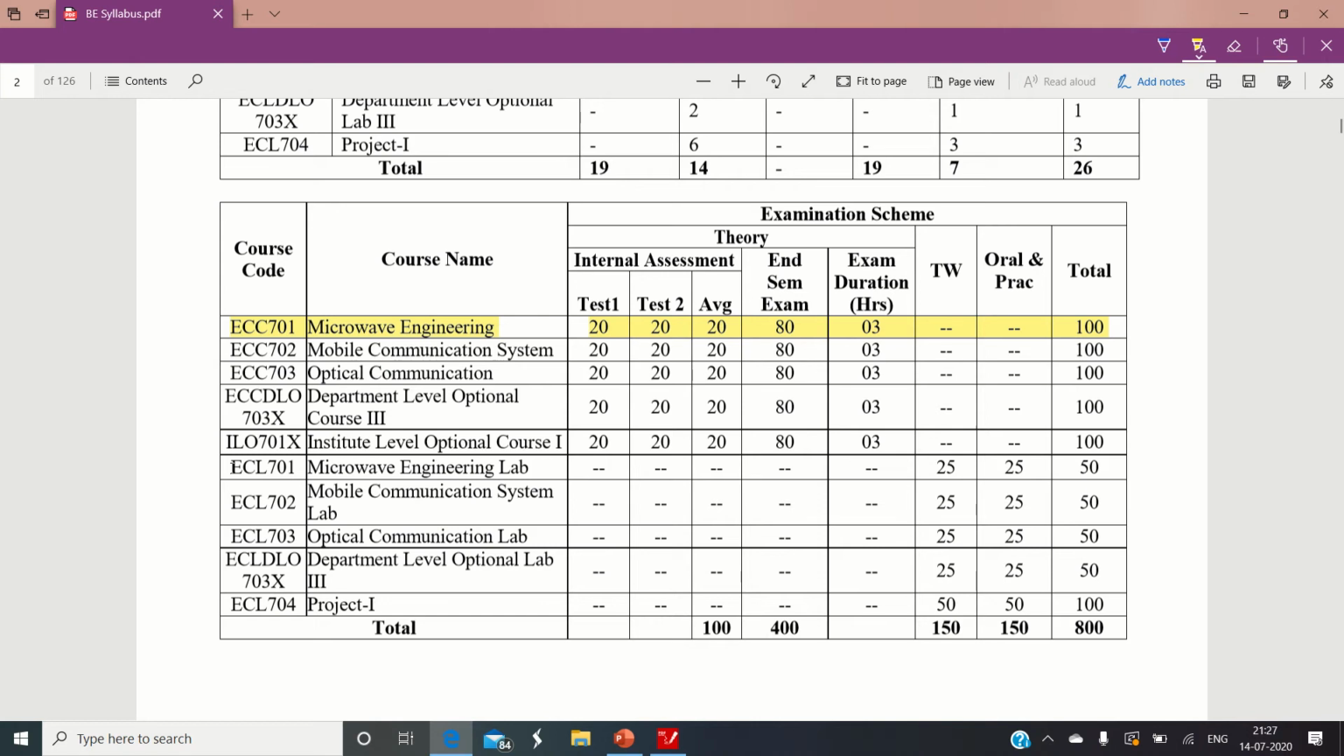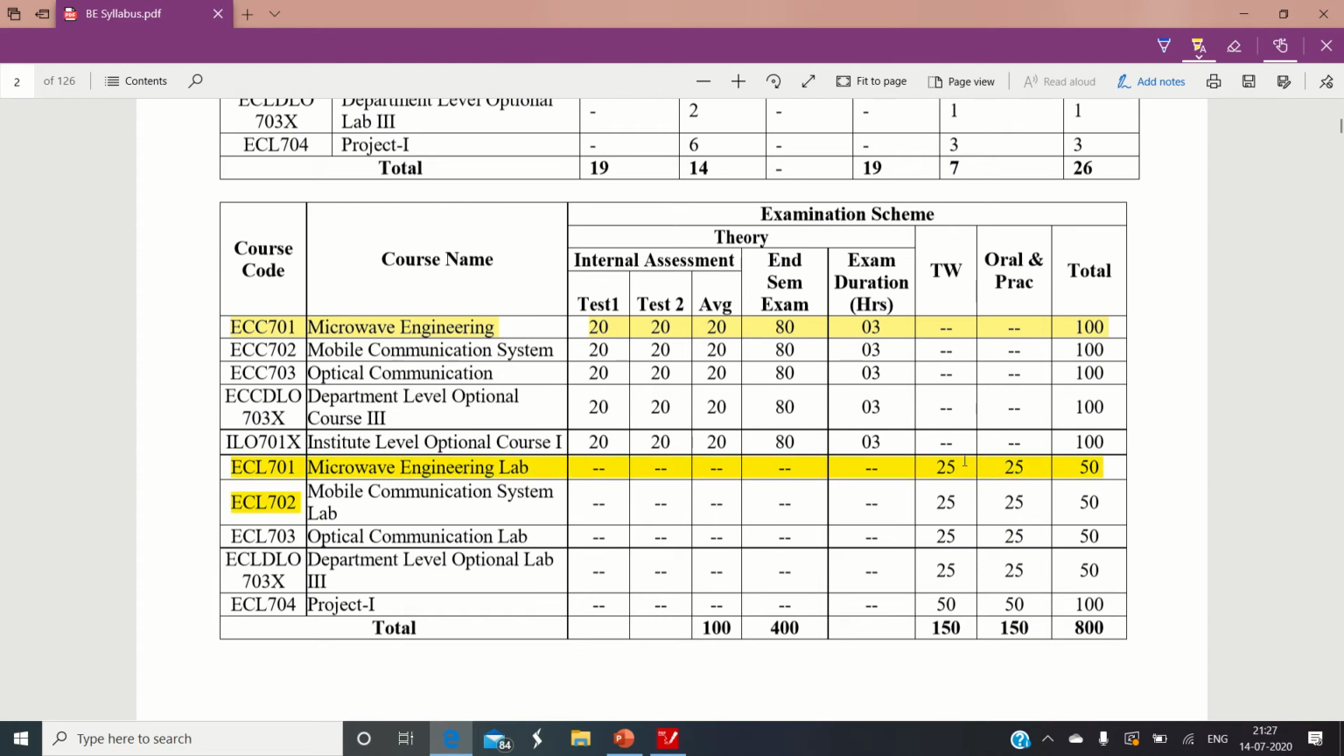And next is the practical, that is ECL 701, the lab session of the same. I will highlight over here. We have a term work which has been allocated 25 marks, and at the end of the semester we have the oral as well as the practical examination for the same subject, which again carries 25 marks. So in total for the laboratory, please remember we have a total marking of 50, consisting of 25 marks for the term work and 25 marks for the oral and practical evaluation.